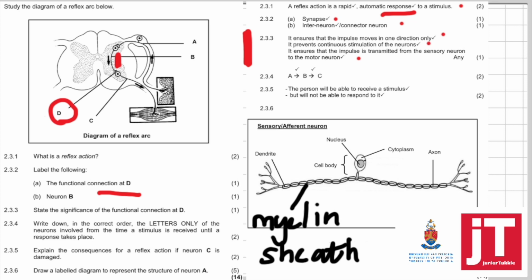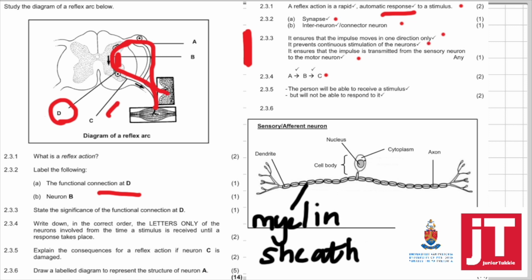2.3.4. Write down in the correct order the letters only of the neurons involved from the time a stimulus is received until a response takes place. So this is the receptor. So it will be A, then neuron B, and then of course C. So ABC, that's how you write it down. 2.3.5.